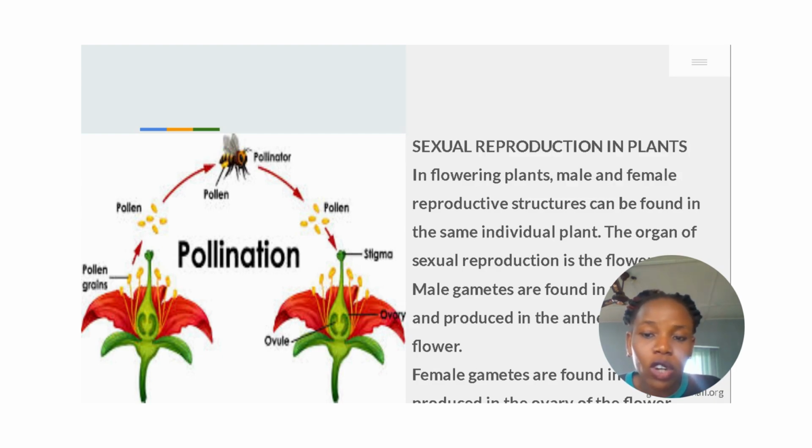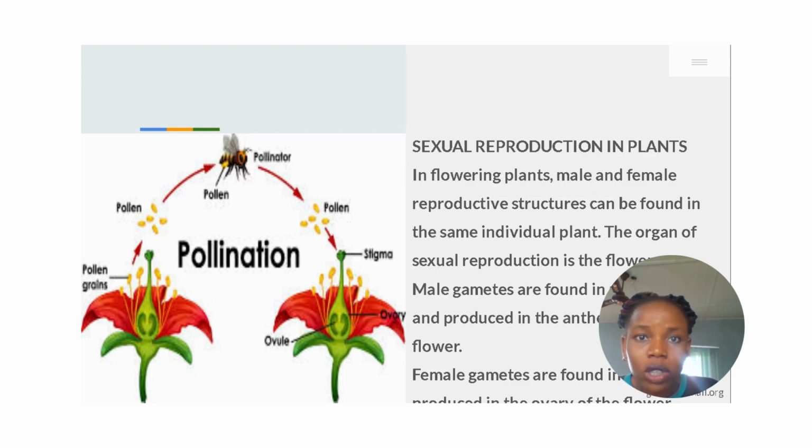The organ of sexual reproduction in a plant is called the flower. The flower is the organ of reproduction, and the male gametes are found in pollen grains. They are produced in the anthers of the flower. So, in other words, the anther produces the male gametes that are called the pollen grains.